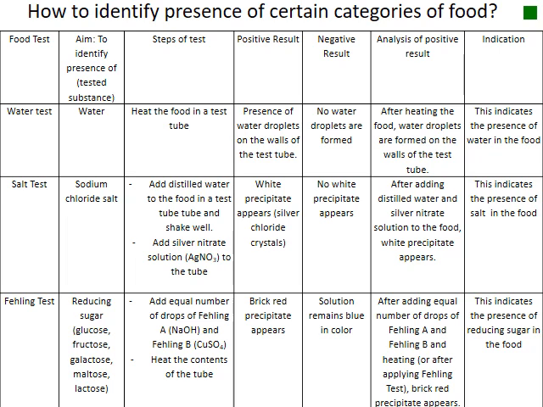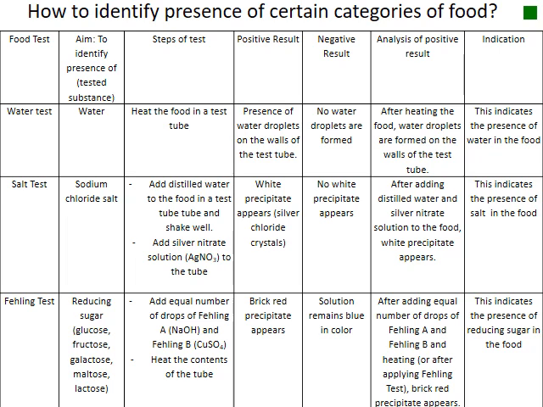Water test, it aims to identify the presence of water. Steps of the test: heat the food in a test tube. Positive result, presence of water droplets. Negative, no water droplets. Analysis: after heating the food, water droplets are formed on the walls of the test tube. This indicates the presence of water in the food.